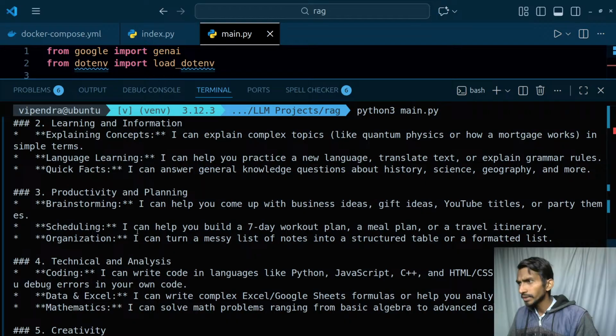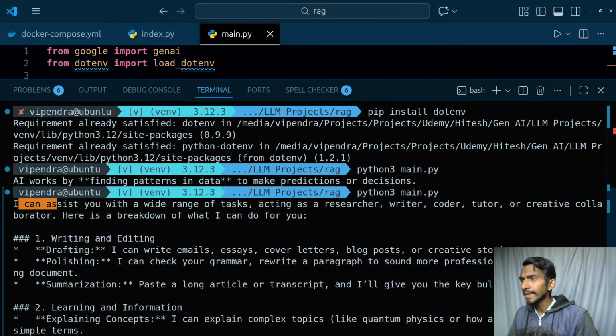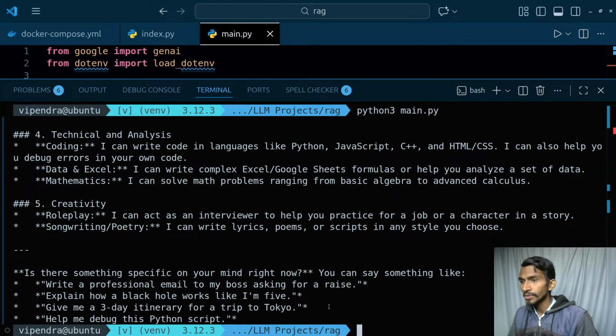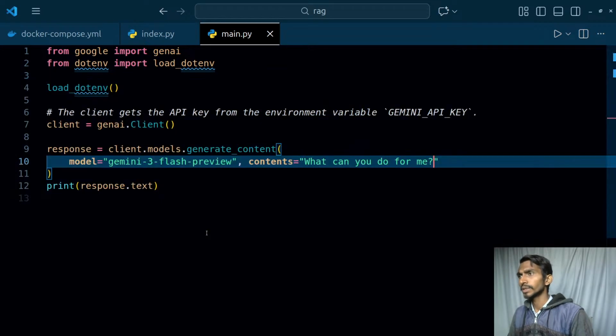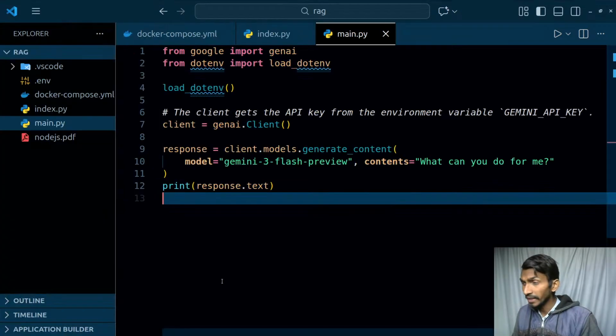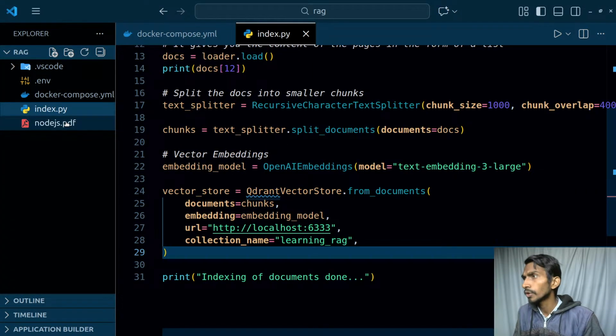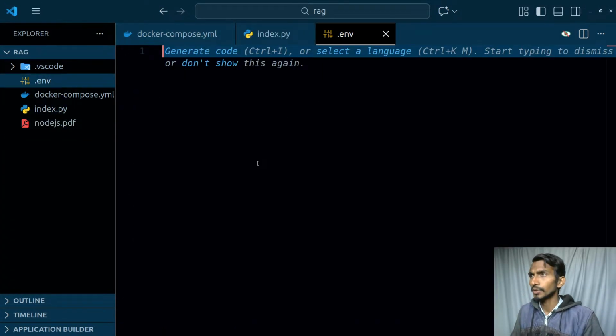Alrighty, so it is just simply returning the response. And what is the response that it is returning? Okay, I can assist you with whatever. This is the response got from the AI model. Okay, so far so good. I can just simply exit this. Apart from this particular thing, nothing else. I'm not even worried about this, so I will be deleting everything. I just wanted to check whether it works or not. And let's get rid of this.